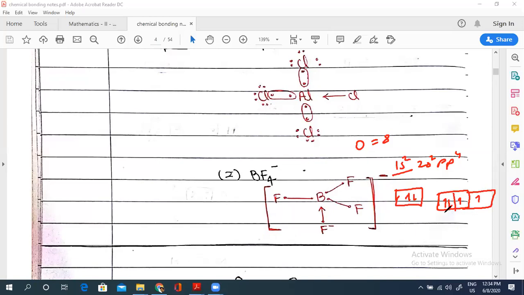Samya, Karishma, anyone? Okay, Anjali, very good. Karishma, check your answer. Samya, yes, very good. And lone pair?